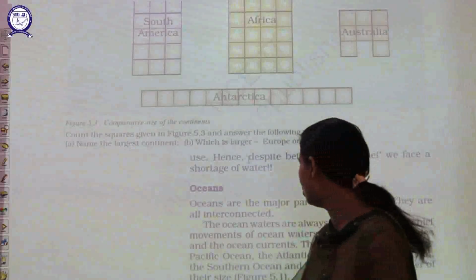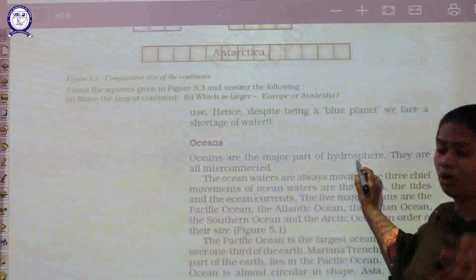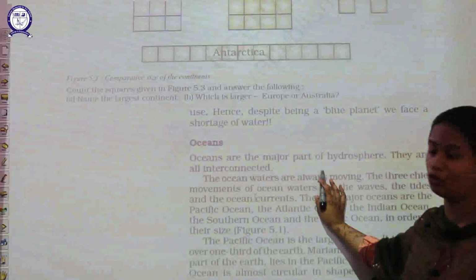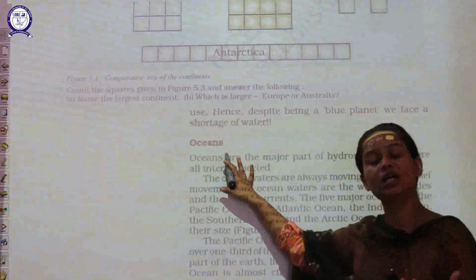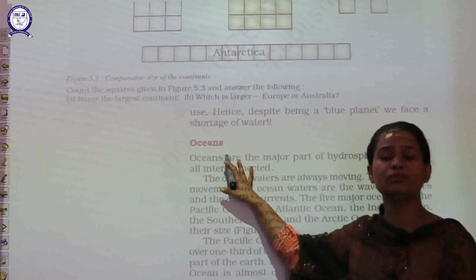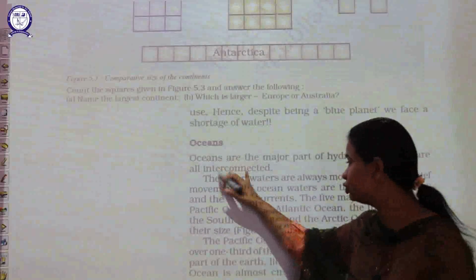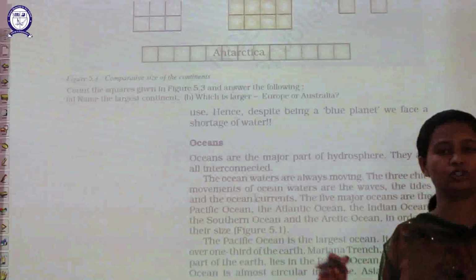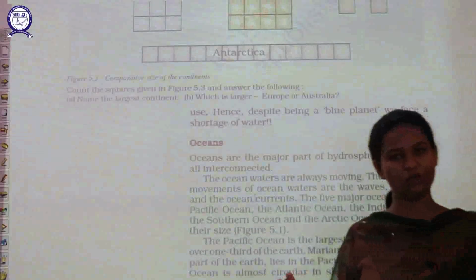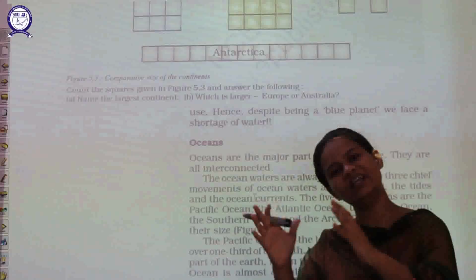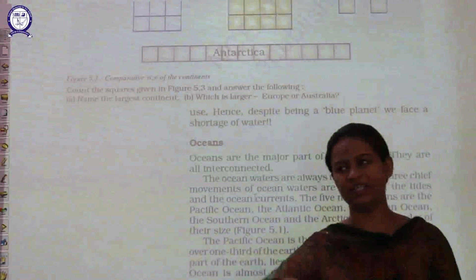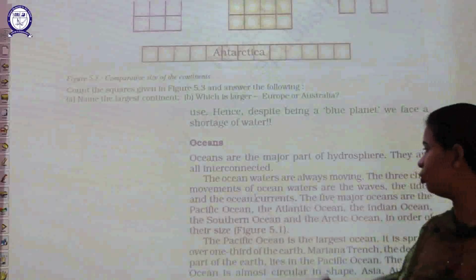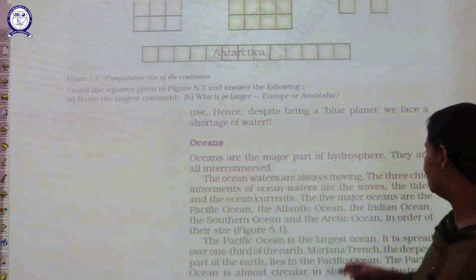Now the next is oceans. I already told you that oceans are the major part of the hydrosphere because they contain water, and wherever we are discussing the word water, that means we are discussing the hydrosphere. So all these various oceans are interconnected with each other. Like the continents, which are also interconnected with each other, either by a mountain peak or by a river body, in the same way oceans are also interconnected.